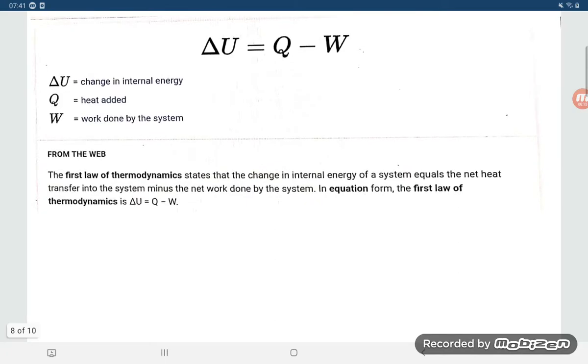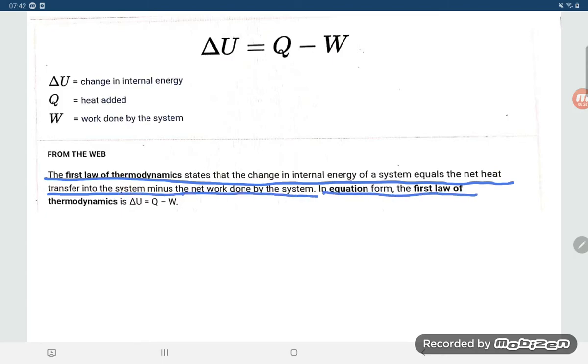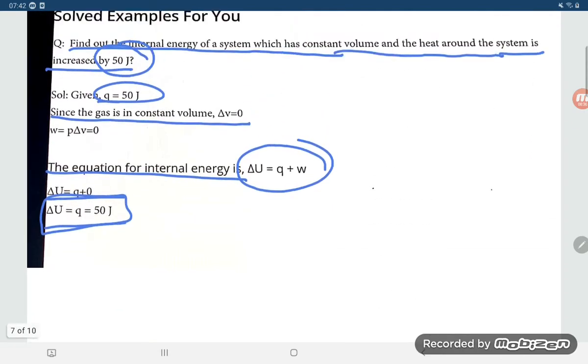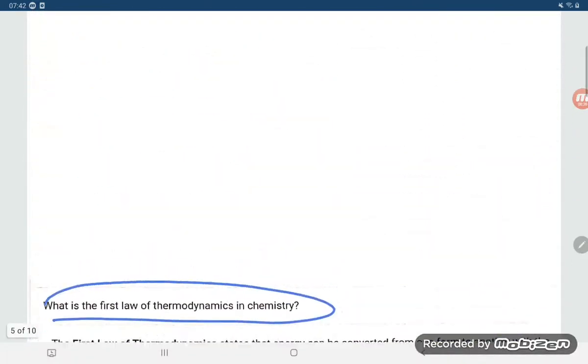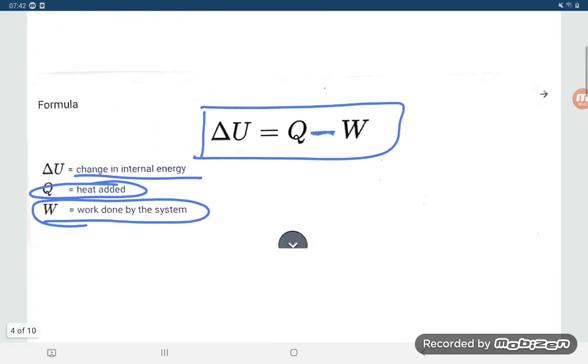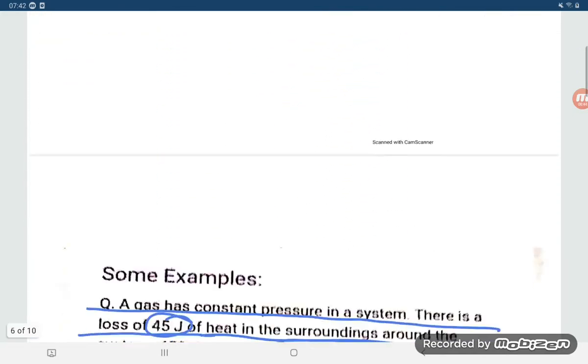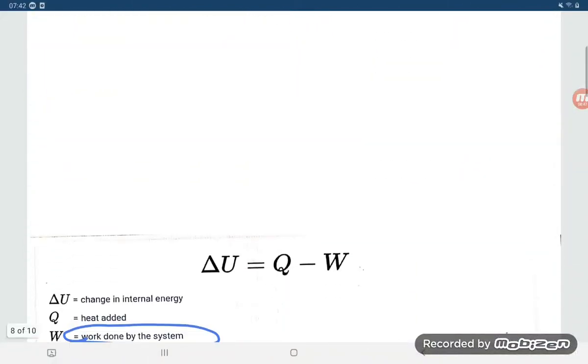Now, the first law of thermodynamics states that the change in internal energy of the system is equal to the net heat transfer into the system minus the net work done by the system. In equation form, the first law of thermodynamics, delta U is equal to Q minus W. Negative sign means work done by the system. By the system, so negative. On the system, we already explained, it means a positive sign, but by the system it will be a negative sign. Okay.